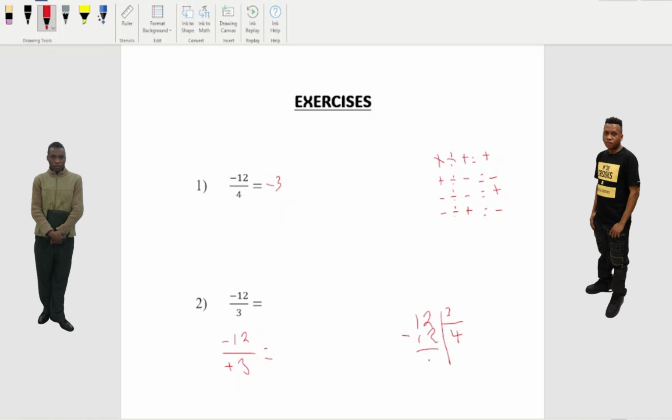So 4 times 3 equals 12, and then we do here equals 0. So you see this 4, we're gonna put right here. Now the thing is, here we have a negative, here we have positive. So negative divided by positive equal negative. So it's gonna be negative 4. Okay, so that's the answer.